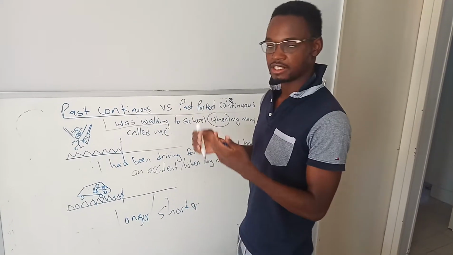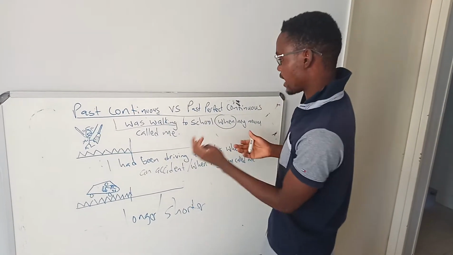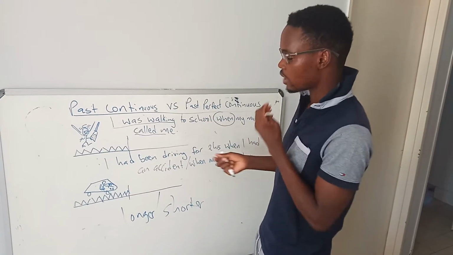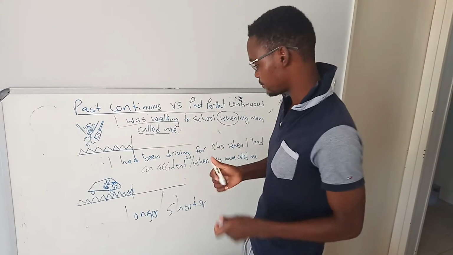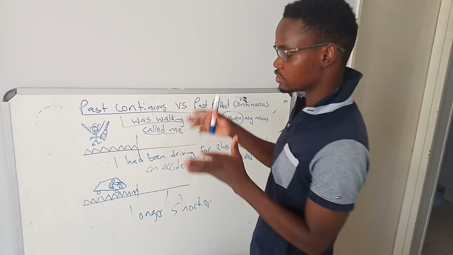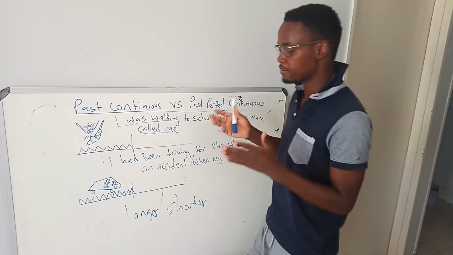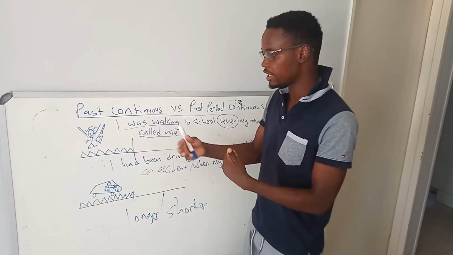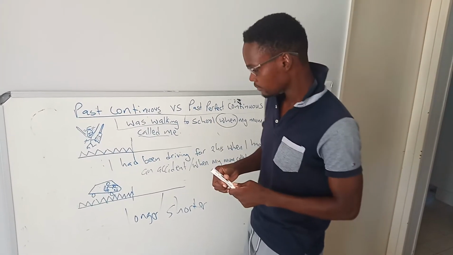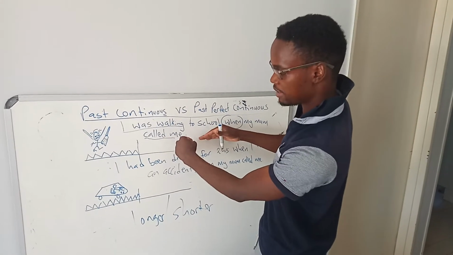Okay, so here the action of walking is longer. That's why we are writing it in continuous, in progressive tense. But the action of receiving the call is a shorter action. That's why it's written in past simple. Okay, so here I can give you another example. When I was cooking, my mom arrived. So the action of cooking is longer. That's why it's in progressive tense. Okay, so here I've just explained, there's no difference.